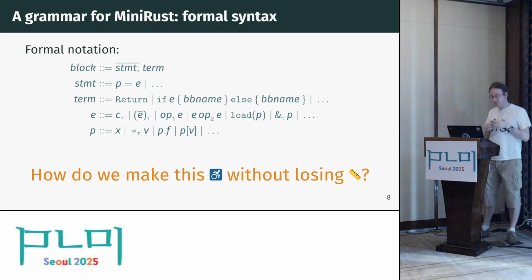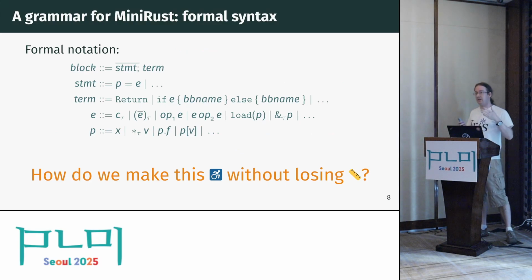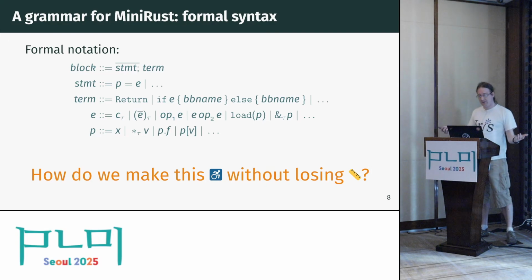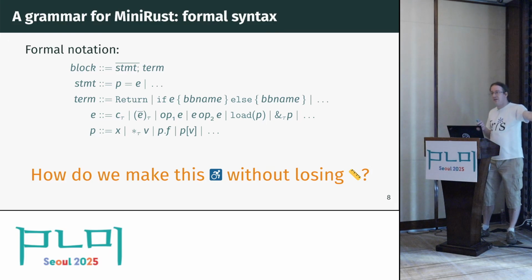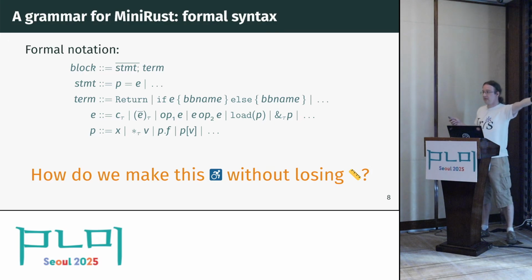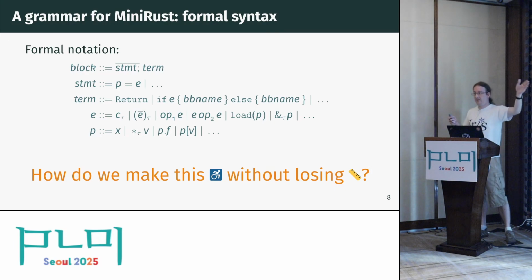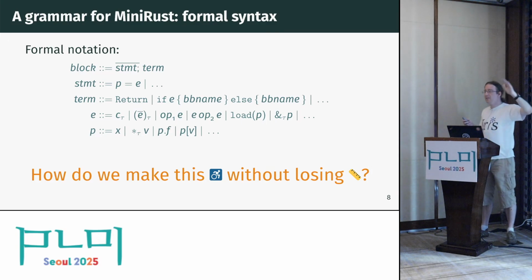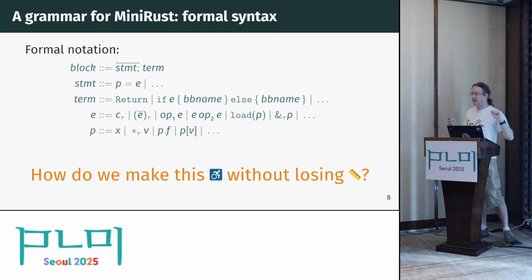So what does this concretely look like? Well, let's look at the core ingredients of the MiniRust spec. There's a grammar, and then there's the operational semantics. Here's the grammar as we would write it down in formal notation. And this is actually probably fine. Most programmers can read BNF. The existing Rust spec even has syntax very much like that. But it is not fully machine readable, not immediately at least. We would have to throw some tooling at that.